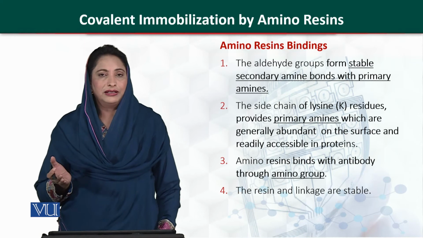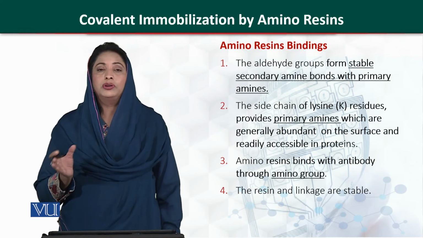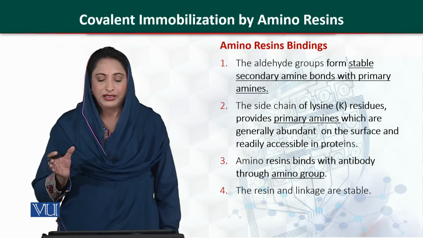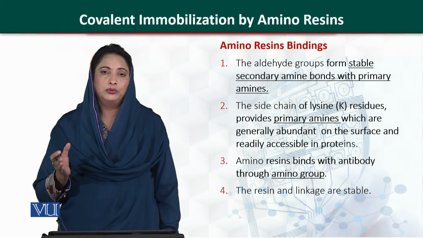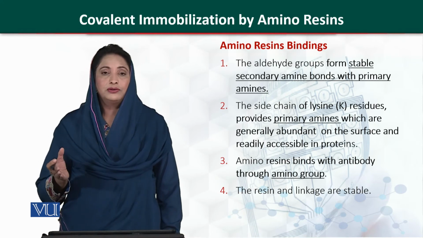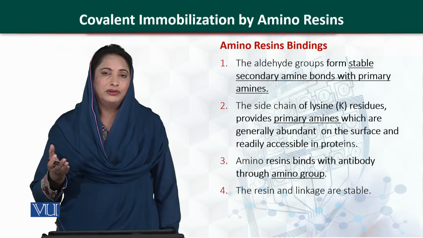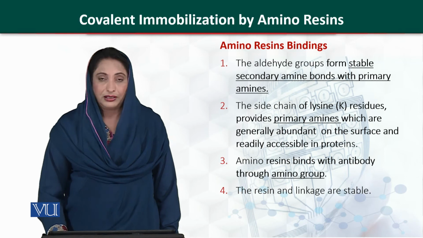We have talked about this many times before. This amino acid is present on the surface of the protein, and it provides the primary amine, which can bind with the secondary amine of the amino resin. And in the case of an antibody, the amino group of the antibody protein can react with the amino resin.